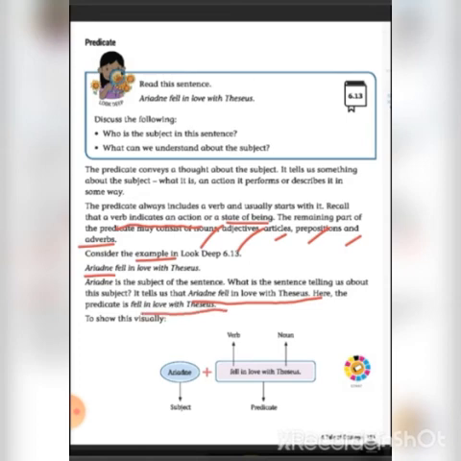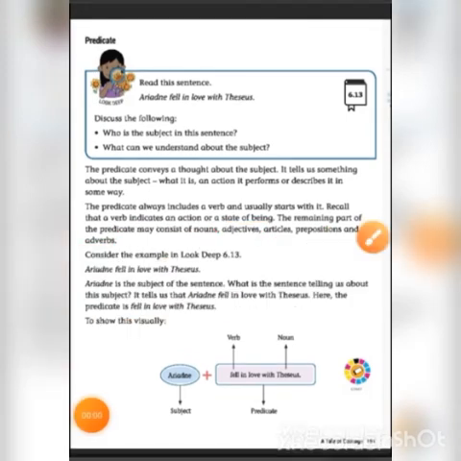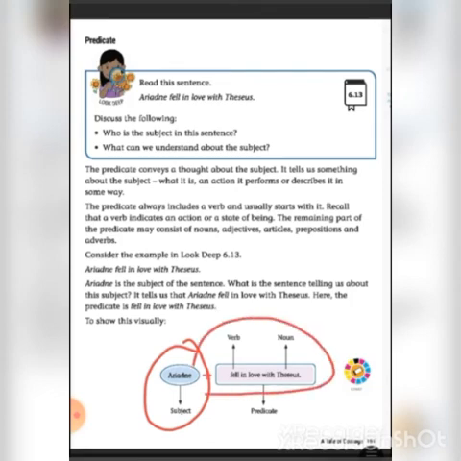So here, to show visually, let us see the example. Adriani fell in love with Theseus. Here Adriani is the subject, fell is the verb, and Theseus is a noun. Together they are called the predicate. So Adriani is the subject, and fell in love with Theseus is the predicate.